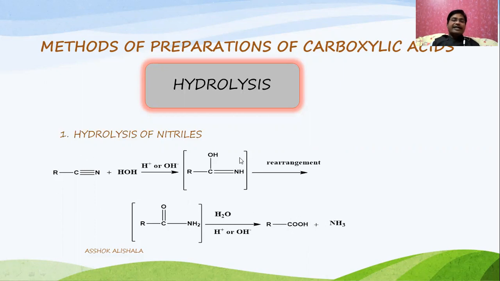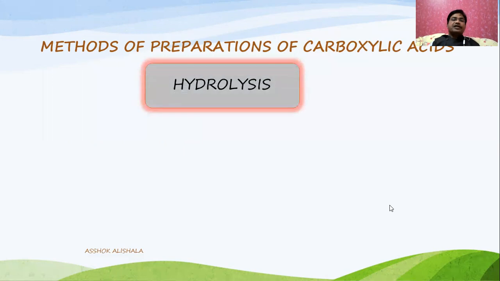That is, hydrolysis of nitriles in the presence of acidic or basic medium gives an intermediate, which undergoes rearrangement to give the amide, and on hydrolysis you will get the carboxylic acid, and ammonia is formed. Now let us see some examples. In the case of the hydrolysis of nitriles, let us discuss some examples.